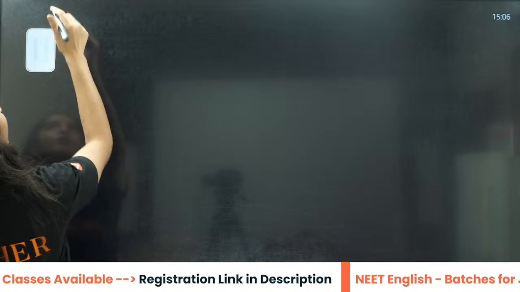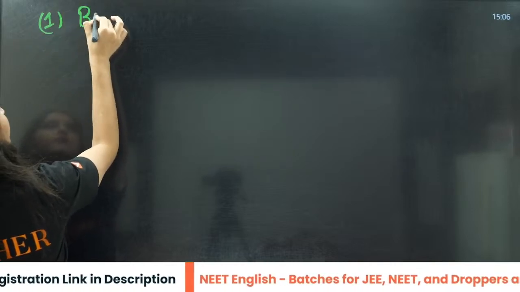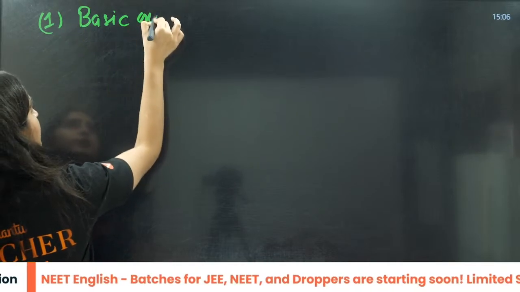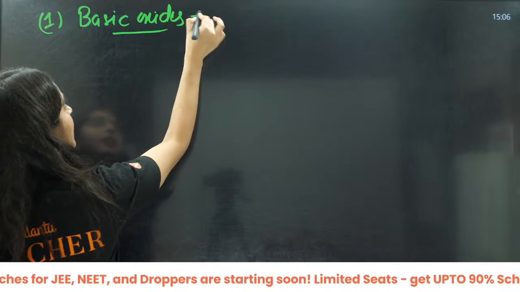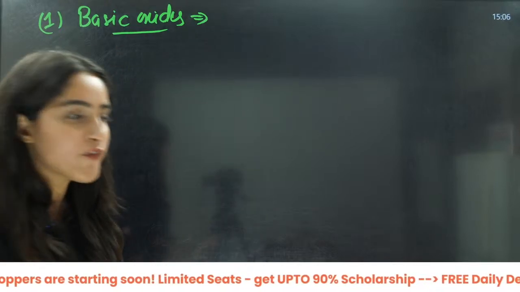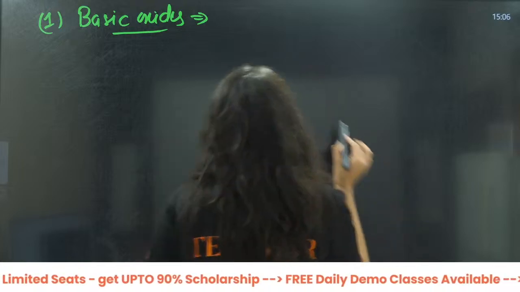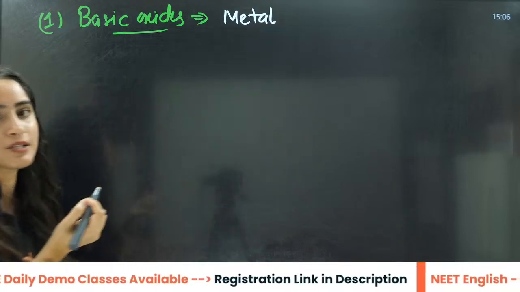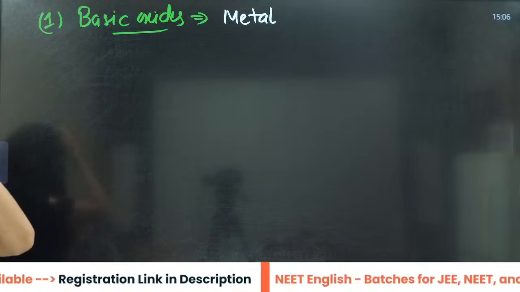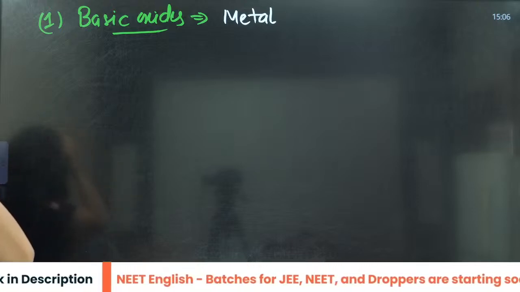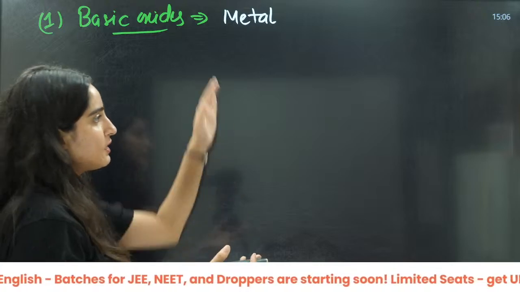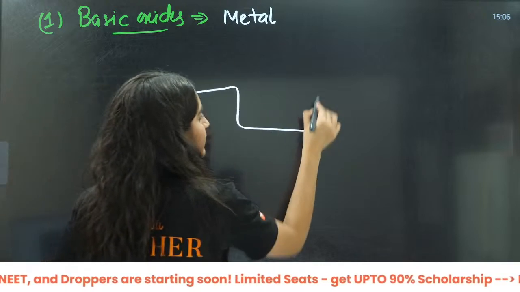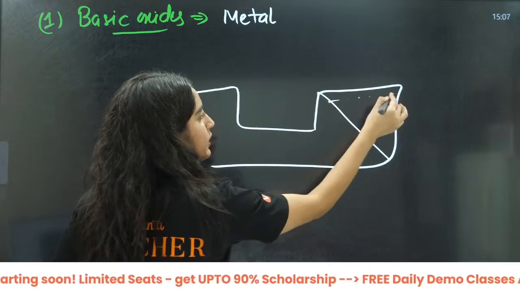Firstly I will talk about the basic oxides. Basic oxides are oxides of metals. Can you name any of them? You have so many metals; the periodic table is full of metals, and only from here you have non-metals.